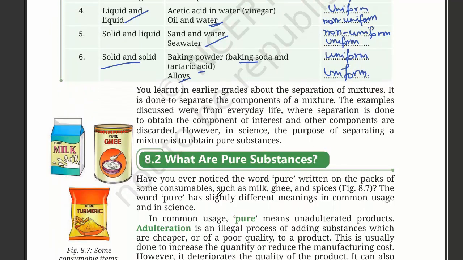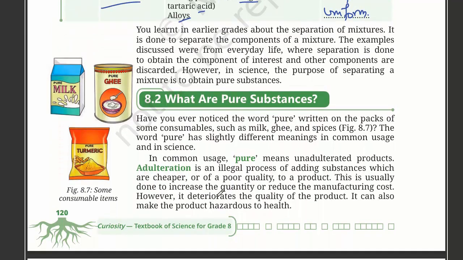You learned in earlier grades about the separation of mixtures. It is done to separate the components of a mixture. The examples discussed were from everyday life, where separation is done to obtain the component of interest and other components are discarded. However, in science, the purpose of separating a mixture is to obtain pure substances.